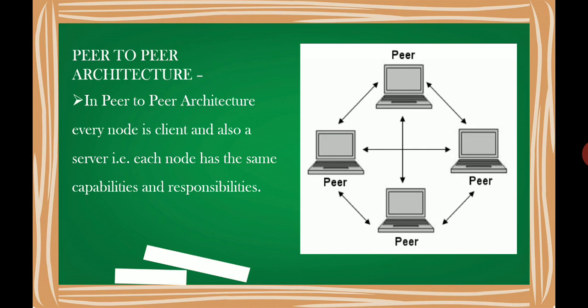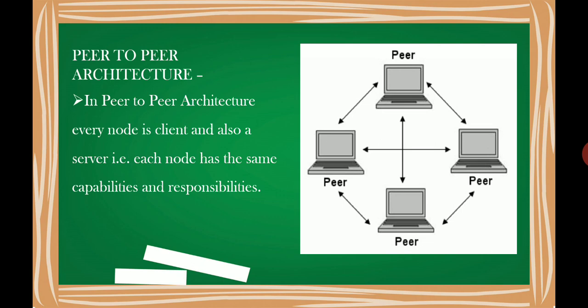Peer-to-peer architecture. A peer-to-peer architecture network is one in which the devices are interconnected as peers and they share resources amongst each other without the use of a central server. In peer-to-peer architecture, every node is a client and also a server.